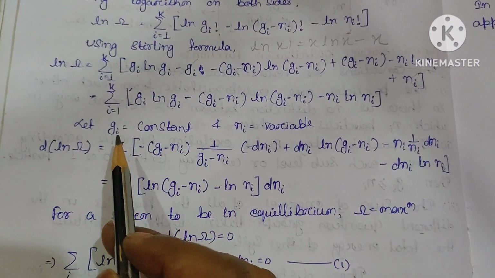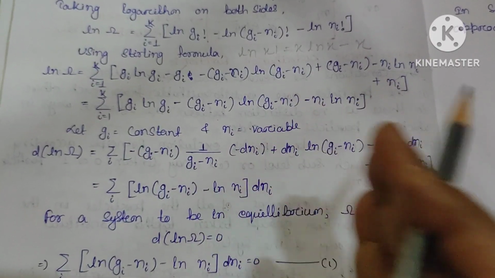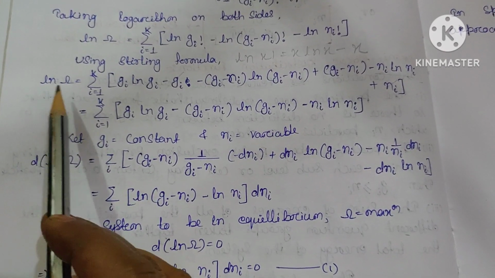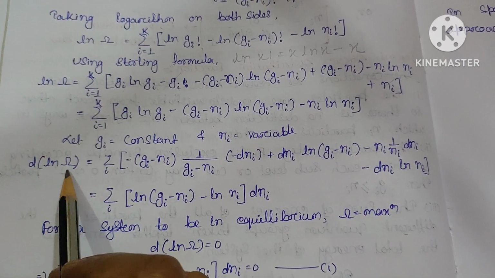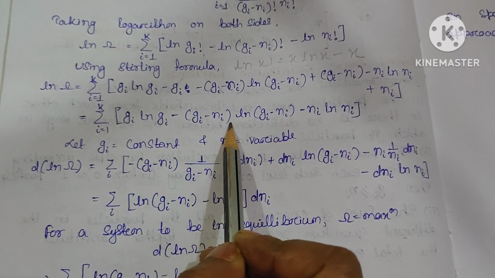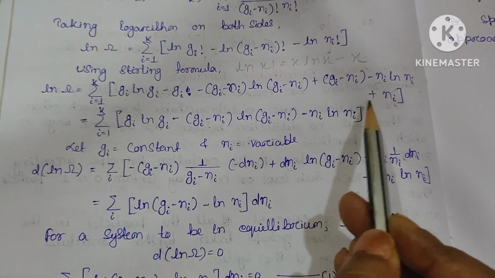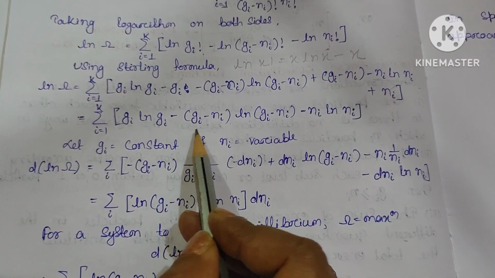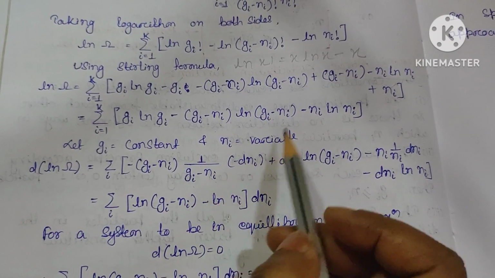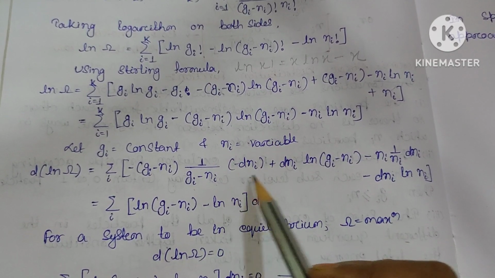So since gi is constant and here we are considering that the number of cells to be constant and the number of particles to be variable. So in that case, if we differentiate both sides, d ln omega will be equal to sum over i, minus (gi minus ni) times the derivative of ln(gi minus ni), which is 1 by (gi minus ni) into minus dni, since gi is constant.